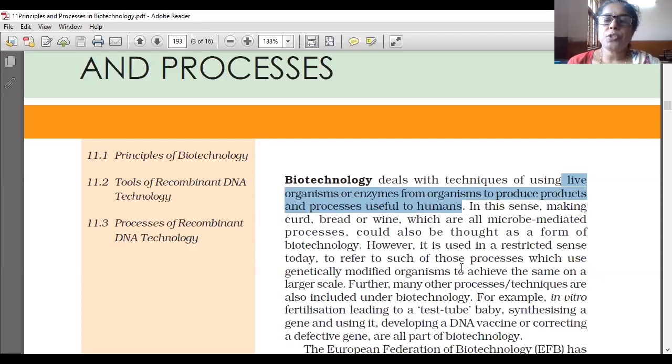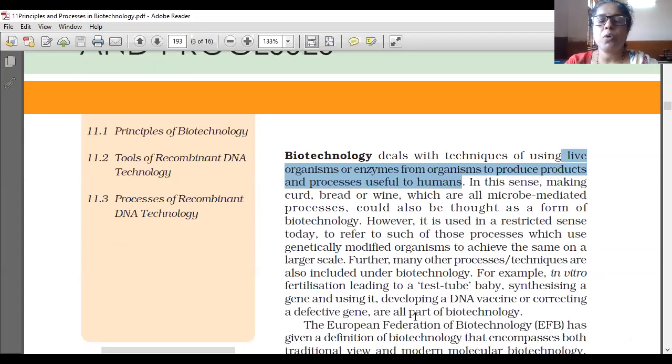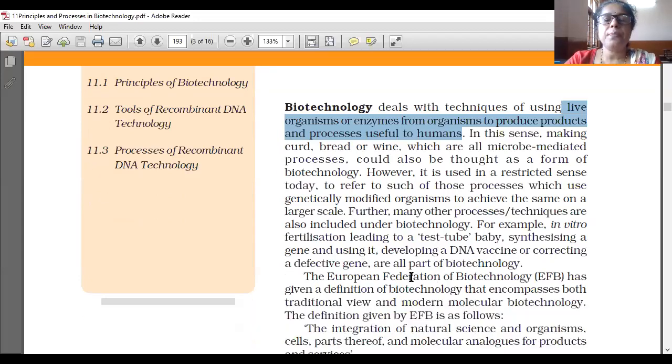Further, many processes or techniques are also included under biotechnology. For example, in vitro fertilization leading to a test tube baby, synthesizing a gene and using it, developing a DNA vaccine or correcting a defective gene are all part of biotechnology.